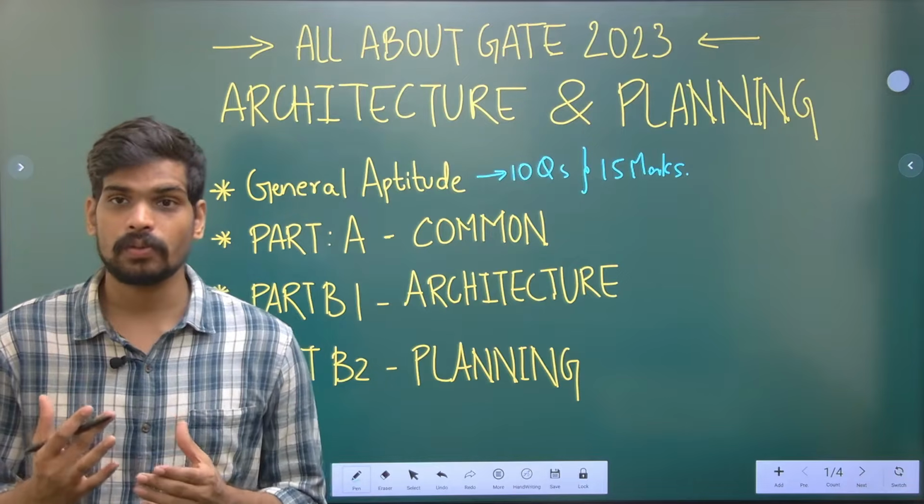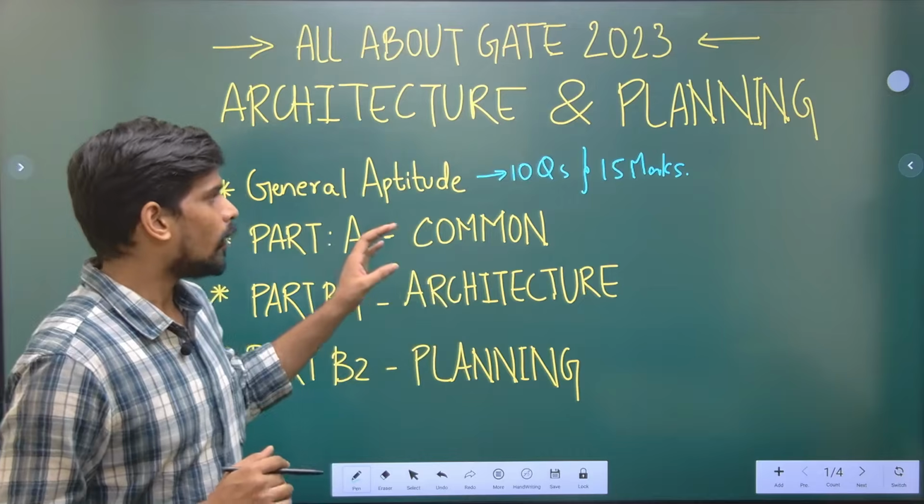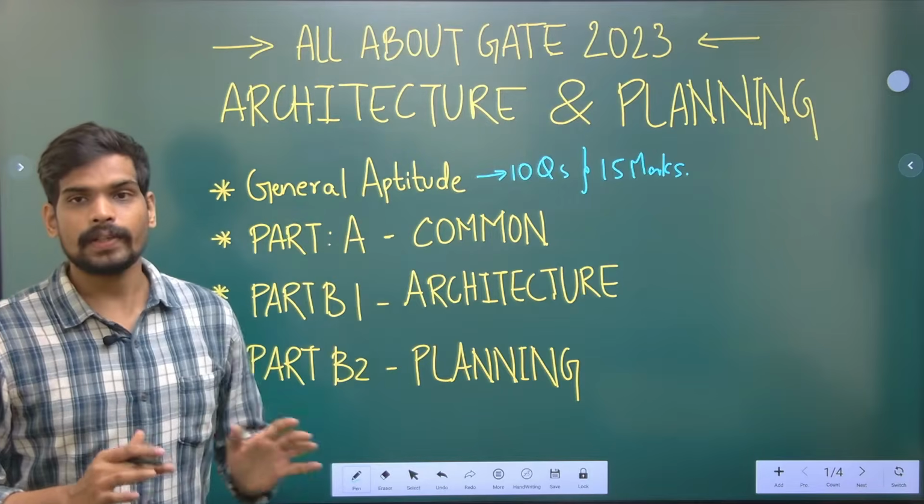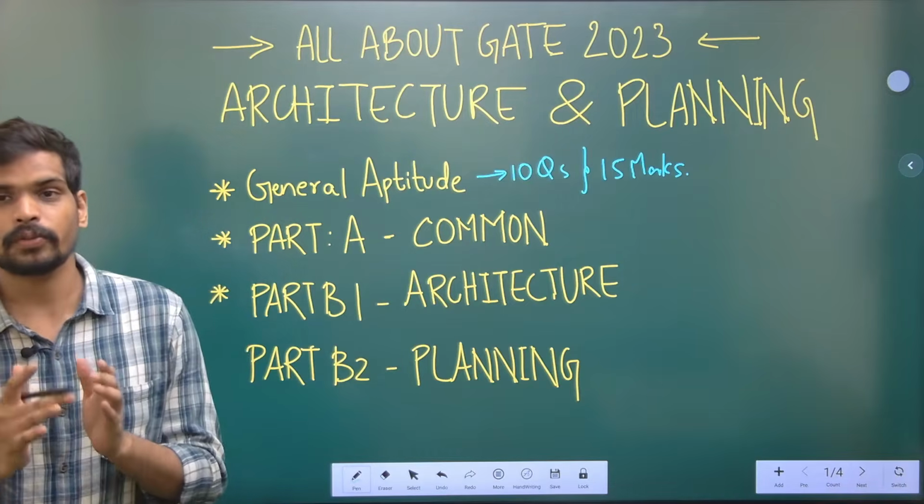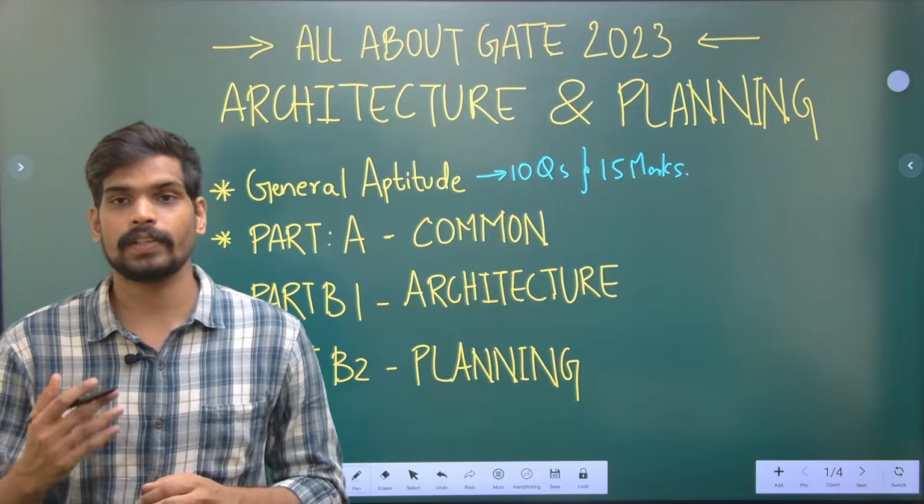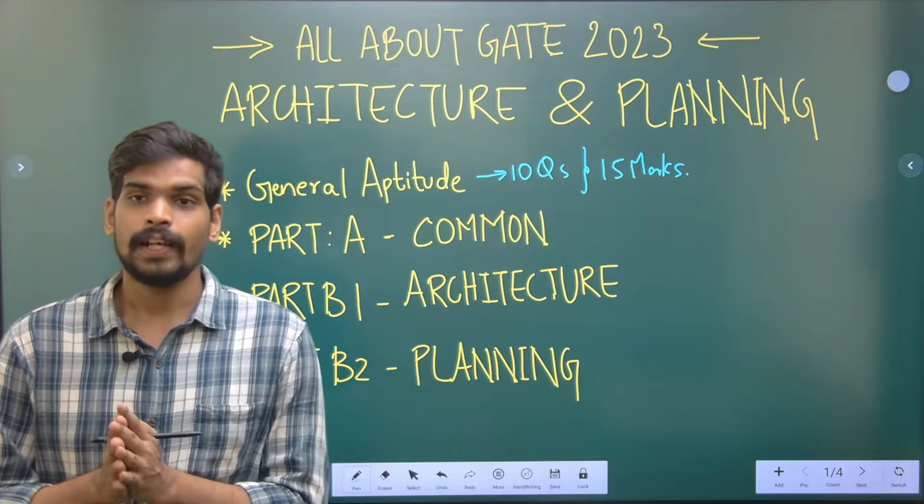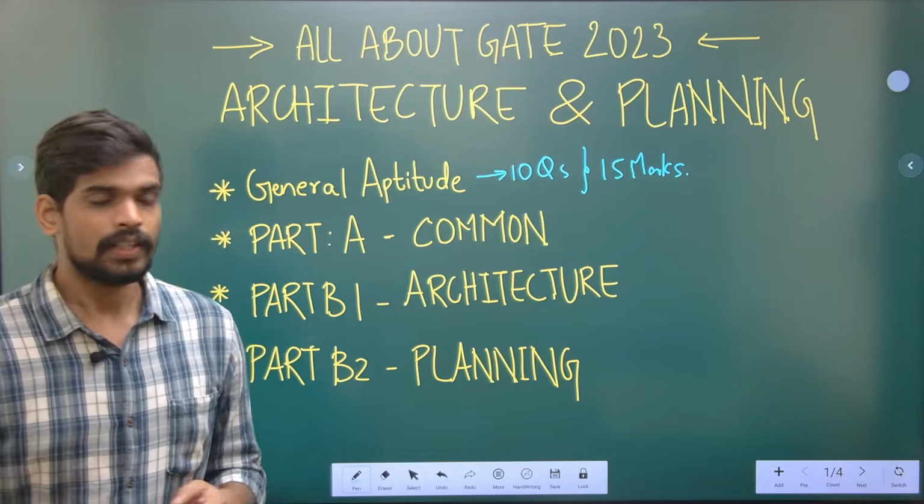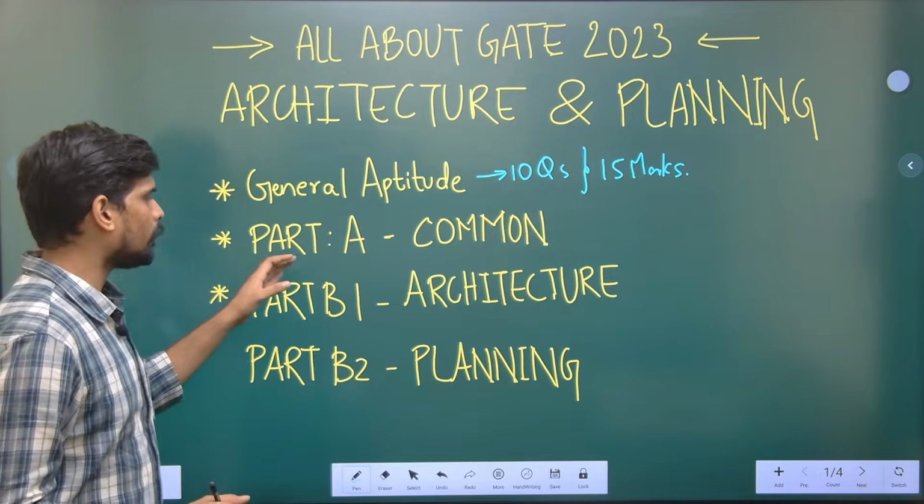Anyone who is having a good rank generally has very good marks, more than 12 marks for sure in general aptitude. So target for 12 plus, target for full marks, and that is possible because the questions in the general aptitude part are not that difficult to score well. Now that with that clear, common part A.